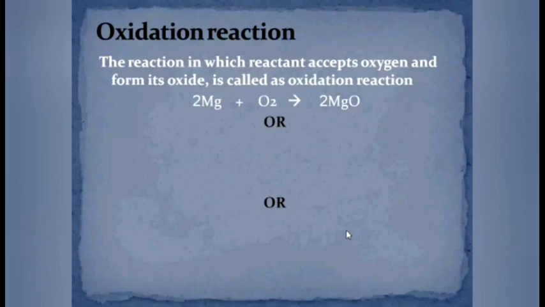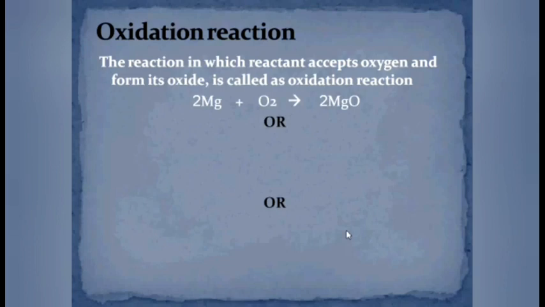In oxidation reaction, the reactant accepts oxygen, and as it accepts oxygen, it forms its oxide. Such reactions are called as oxidation reaction.